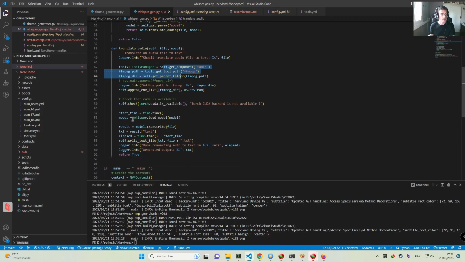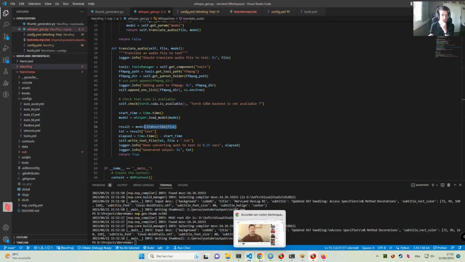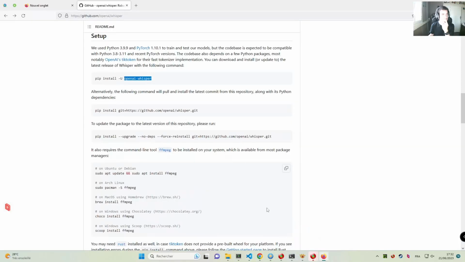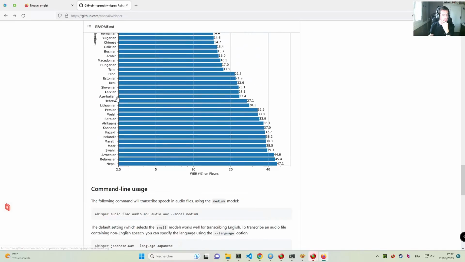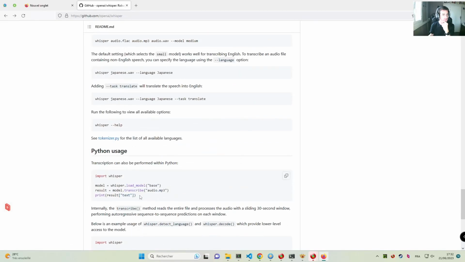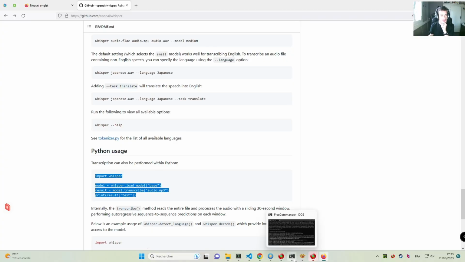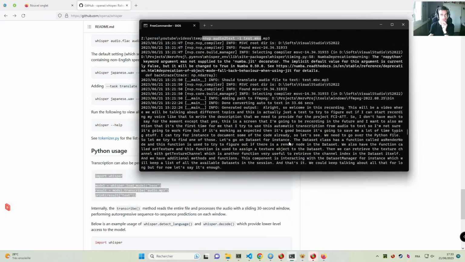And then this part, in fact, where you load the model and do the transcribe, this is coming directly from the setup that we have. No, not this one. It's in there somewhere. Yes, that's the thing. So I just tried to implement this part, and in the end this is working perfectly fine. So I use that then to do a few tests, and these are the results that I got.